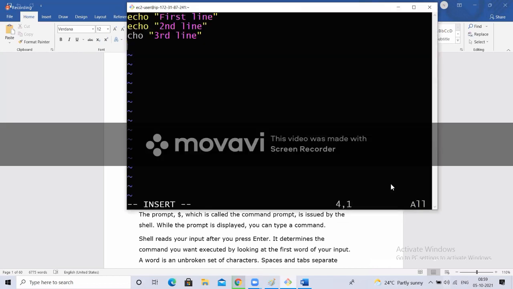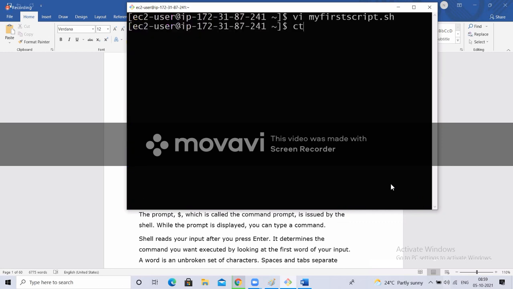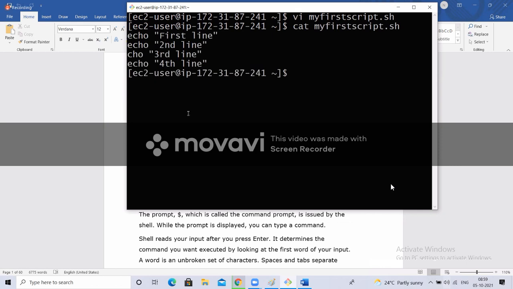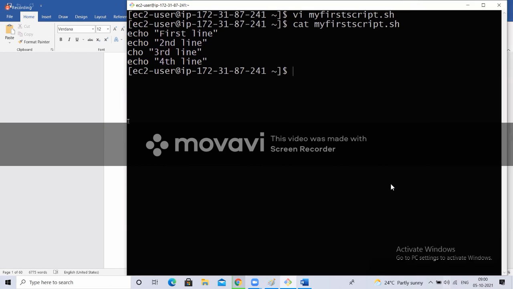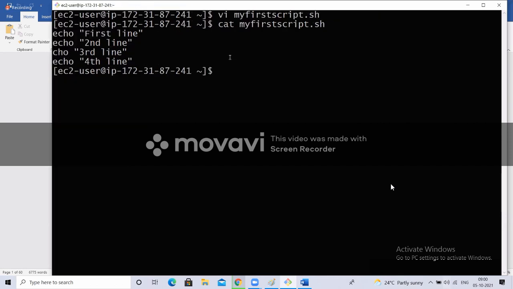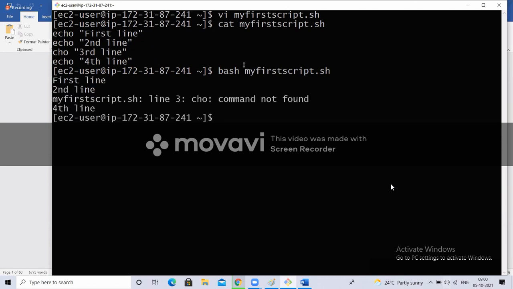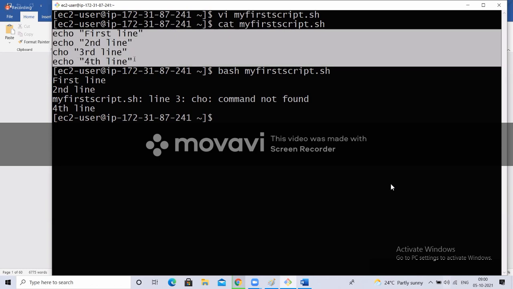Okay. So what I'm going to do is write a fourth line. Escape. I'm saving this. Cat. This is a file. I want to execute it. So what I'm going to do is, let me expand this. Bash my first file. This one I'm executing. Type this. See, where is the error? This is my script. What is the line number where the error is there?